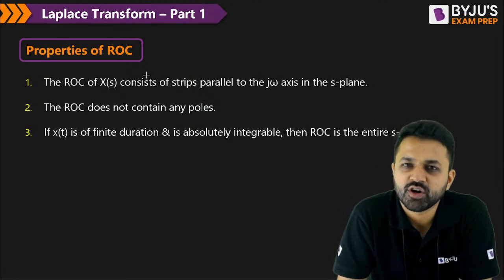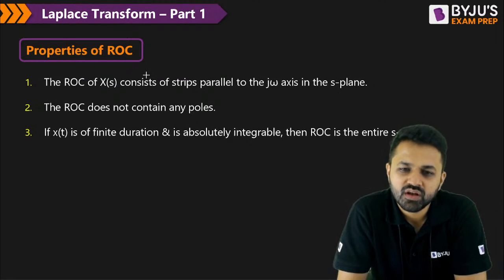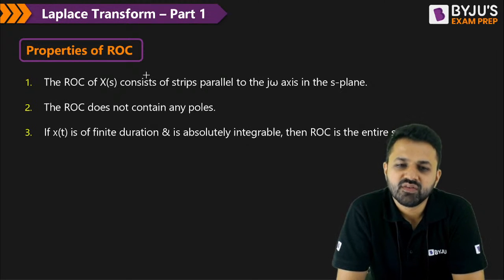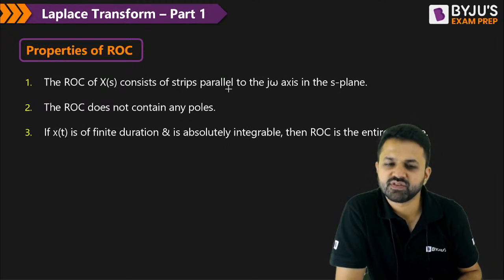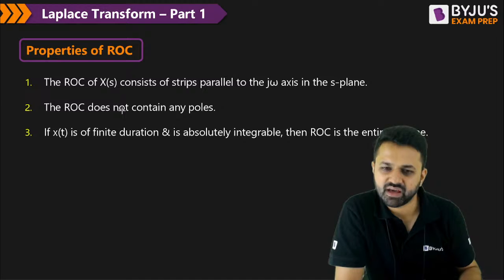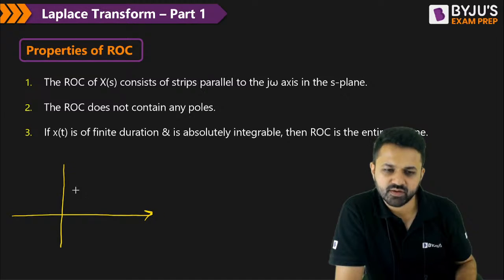And the properties, what are the properties of ROC? As I said, the ROC does not contain the pole, and the ROC of X of s consists of a strip parallel to the j omega axis. Suppose you have the pole over here.